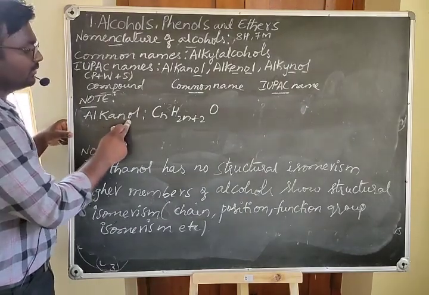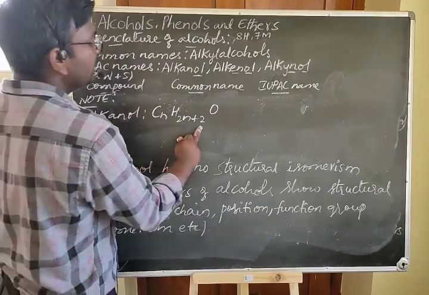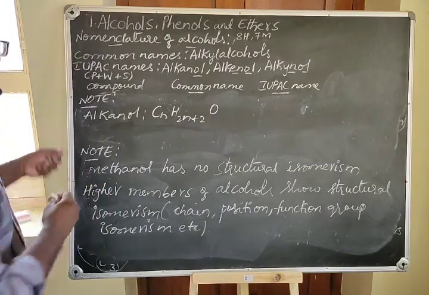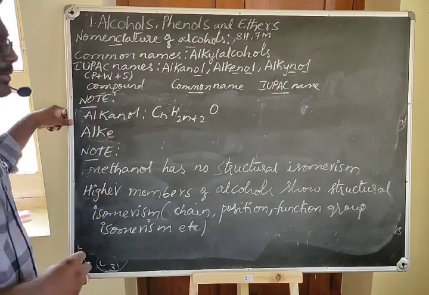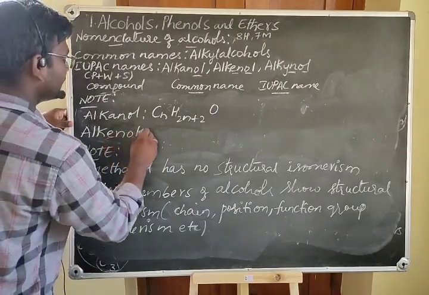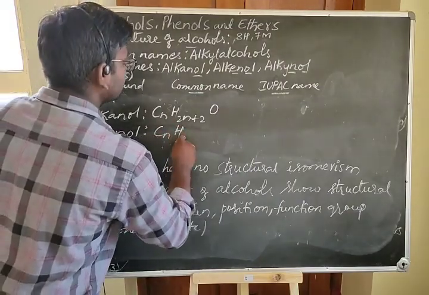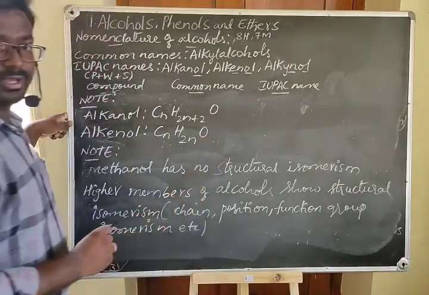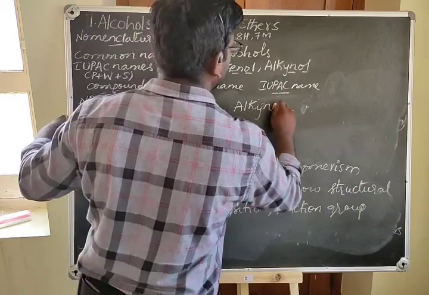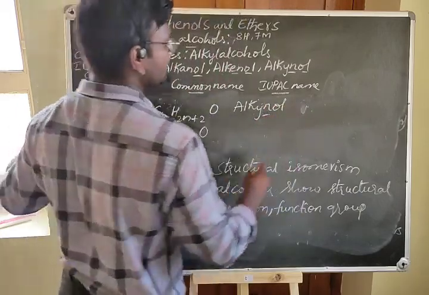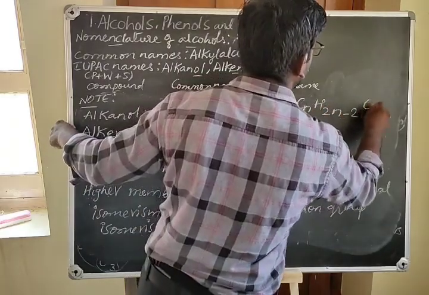When you write the alkane where H is replaced with the OH, therefore it is alkanol, and its formula is CnH2n+2O. Similarly, if you take alkene where one of the hydrogen is replaced with the OH, it becomes alkenol, with the formula CnH2nO. And for alkynol, the formula is CnH2n-2O.